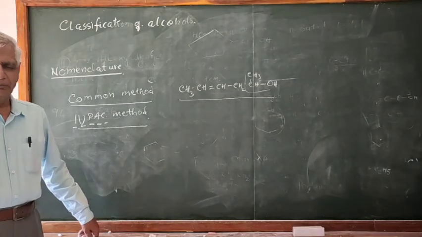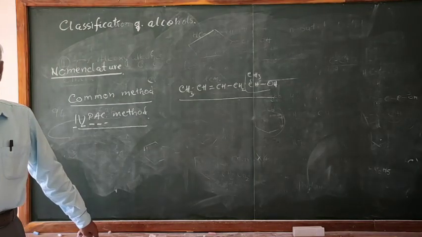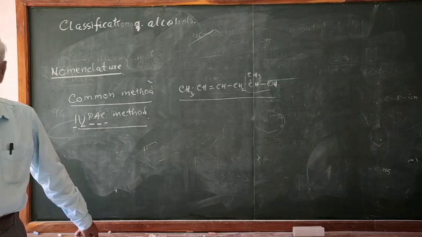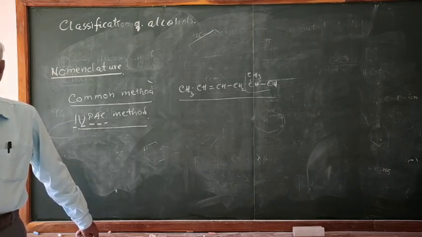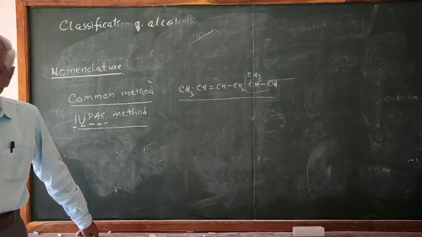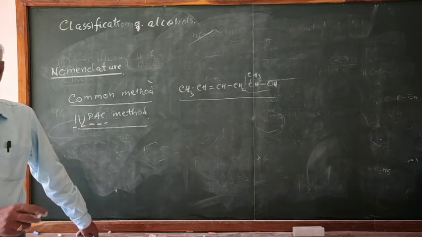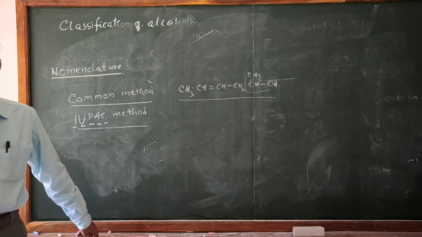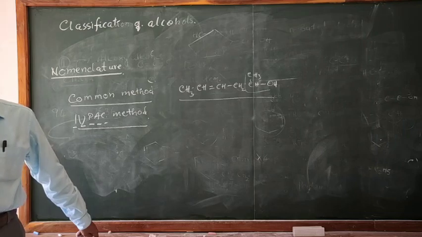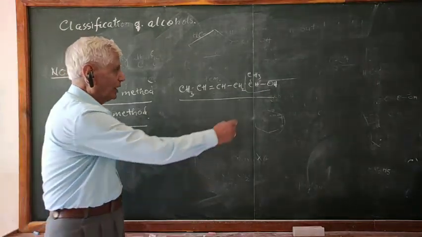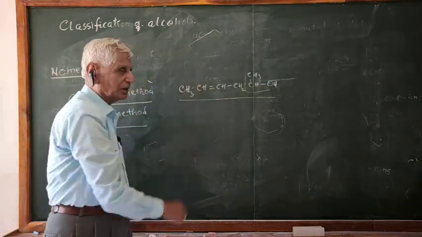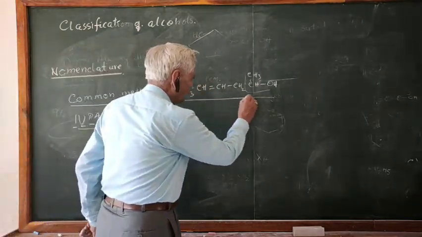Please remember, when you are selecting the longest chain, if the compound contains 2 functional groups, you have to select the chain which contains both the functional groups. Here 2 functional groups are there, one is OH and one is the double bond. Therefore, you have to select only this chain.